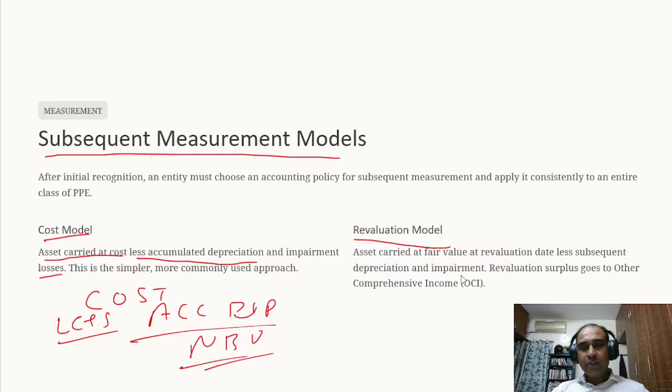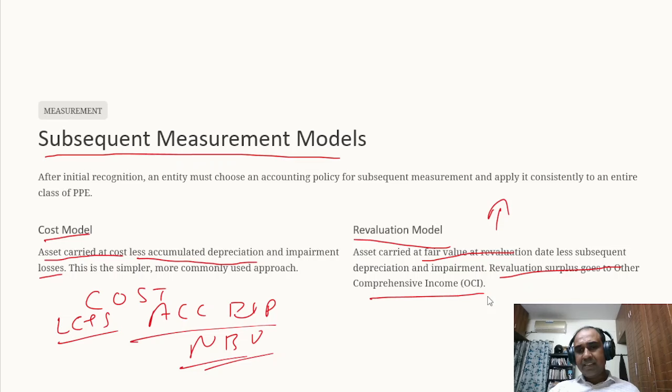But in case of revaluation model, today the building is 1 crore. In 2030, it may be 1.5 crores. So I can do a revaluation in 2030. My building price will increase from 1 crore to 1.5 crores. So there will be an upward revaluation of the building. It has to be carried at fair value. Revaluation surplus goes where? It goes to other comprehensive income, in the financials, below the profit before tax.